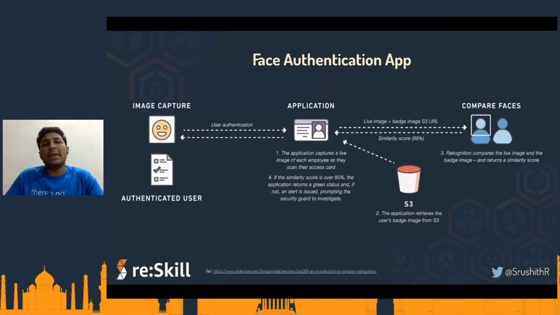Again, before I get into the explanation of this architecture, what exactly do you mean by face authentication? It's very generic, so let's give a real world example. Let's say in your office you have an attendance system where you have a punching machine or something like that, with a thumb impression or the swipe of an ID card and stuff like that. We are tech companies, we should be able to do better than that. Those are age old technologies, right? So you can probably try this out in your office as well.